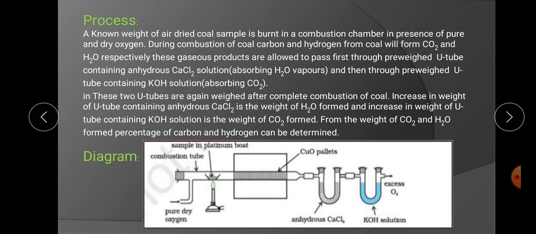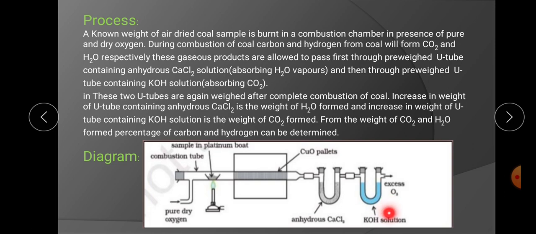After the coal has completely burnt, these two U tubes are removed from here and their weight is taken again. It is observed that there is an increase in weight, because of absorption of H2O by the CaCl2 U tube and CO2 by the KOH U tube. From the mass of H2O and CO2 formed, we can find out the percentage of carbon and hydrogen in coal.